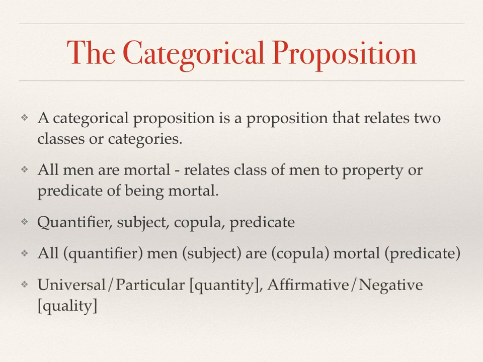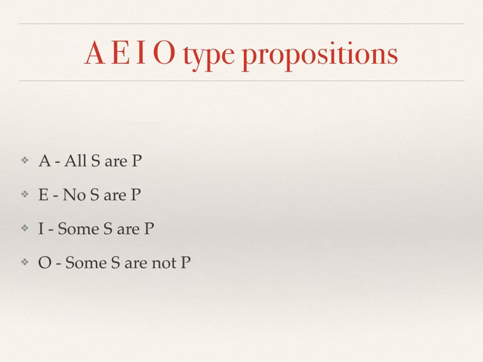So back to the quantifier. We can think of the quantifier as expressing quantity, either universal or particular, and also quality, either affirmative, it asserts a particular predicate of a subject, or negative, it denies that there's a particular predicate applicable to a particular subject. The relationships between these types of quantifiers and predicates boil down to four key types. And historically, they are identified as the A, E, I, and O type propositions.